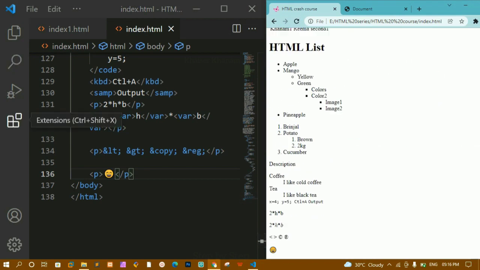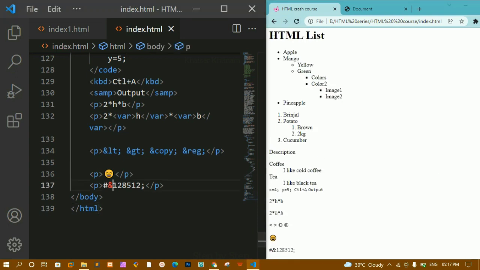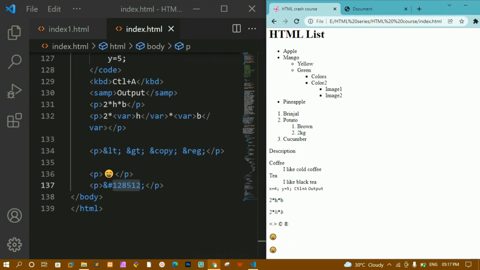But if you have not installed emoji and if you want to use emojis inside your website, then we are having some codes as well. For emojis we are having some numbers, which is not at all possible to remember. So here I'm just having one number. I'm just going to write that one, hash and 128512. And here I just have to write semicolon. Let me just write here hash and I'll remove this. Save this. I'll refresh this one. Okay, this entire number has been printed. I just have to reverse that one. First I have to write the ampersand and then I have to write hash. Okay, this will be printed now. I'll refresh this one. Now you can see the emoji will be printed.